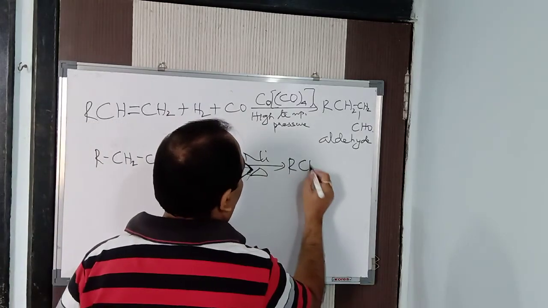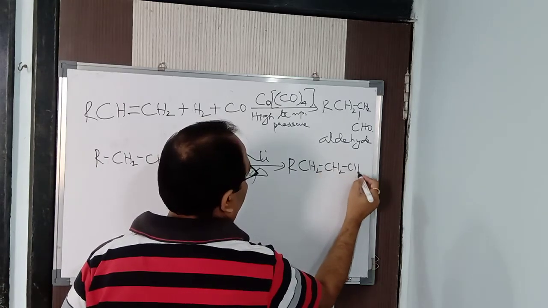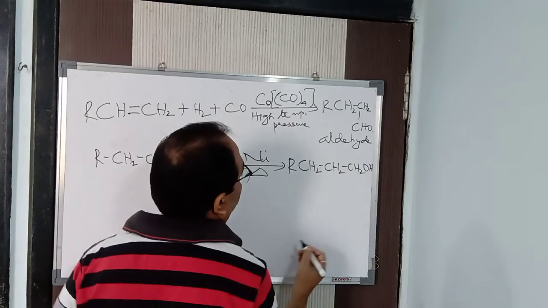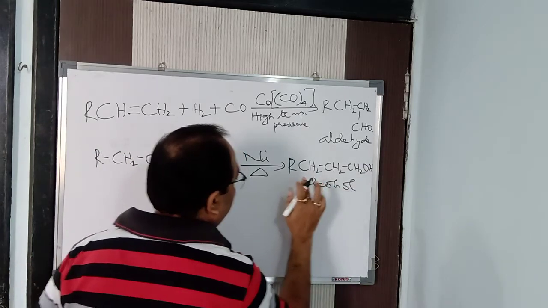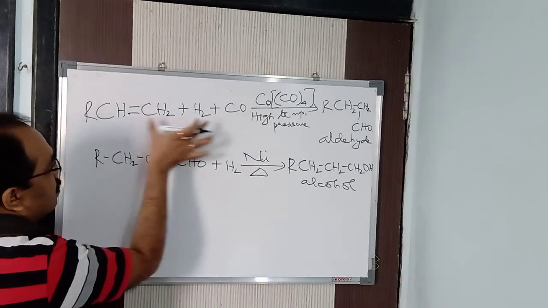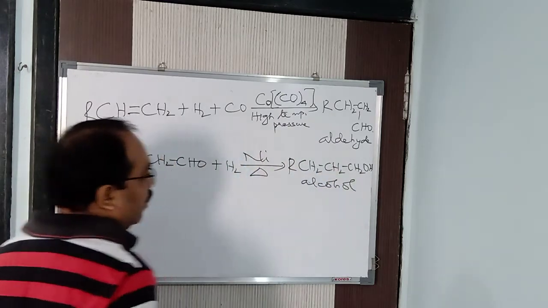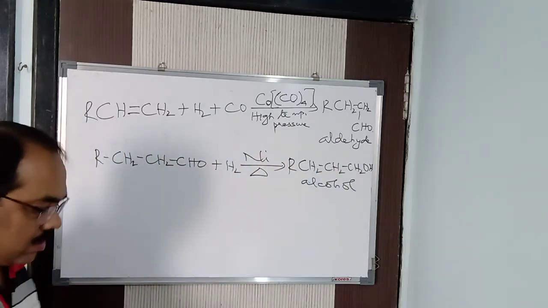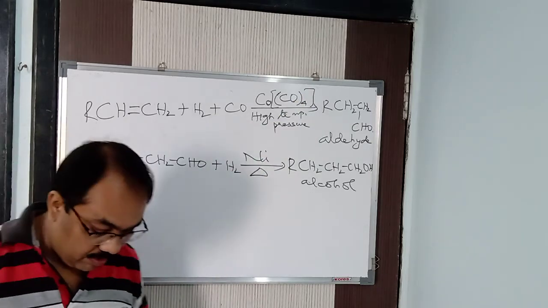That is alcohol, R-CH2-CH2-CH2-OH. So aldehyde is reduced to alcohol. Here the alkene is reduced to aldehyde, and the aldehyde is further reduced to alcohol. These are all organic compounds, and again I repeat, R is an alkyl group here.